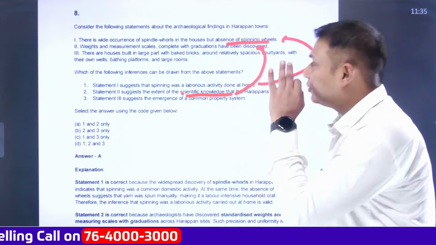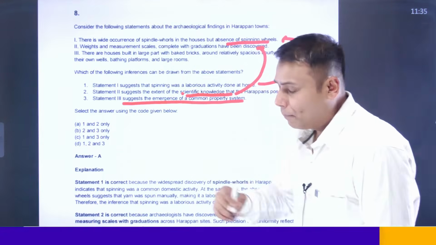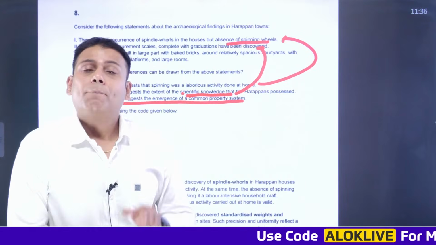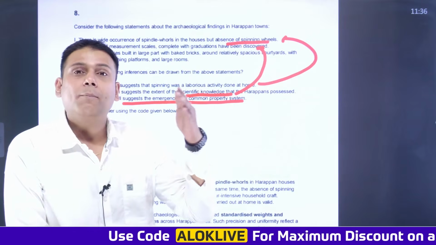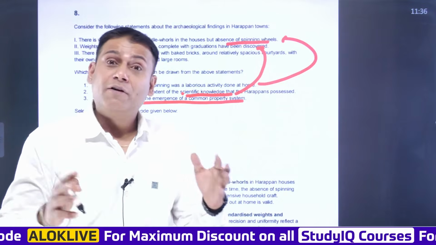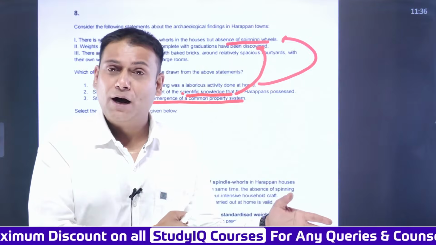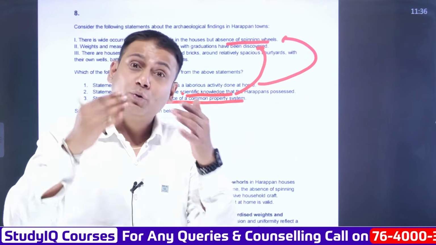Now the third statement, as given, suggests the emergence of a common property system. If we observe, the Harappan towns were majorly divided into two parts, upper town and lower town. There are certain exceptions: the city of Lothal was divided into 6 parts. The city of Dholavira, which is called Kotada Timba, through which the Tropic of Cancer passes, located in Gujarat, is divided into 3 parts.